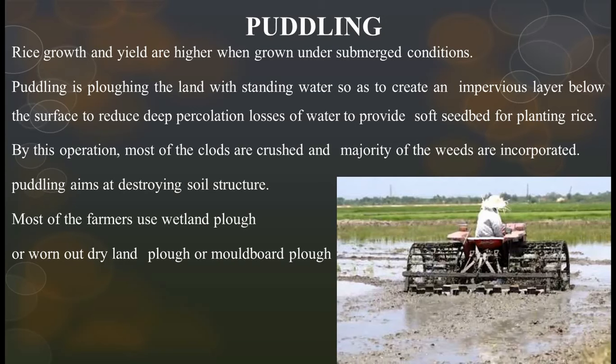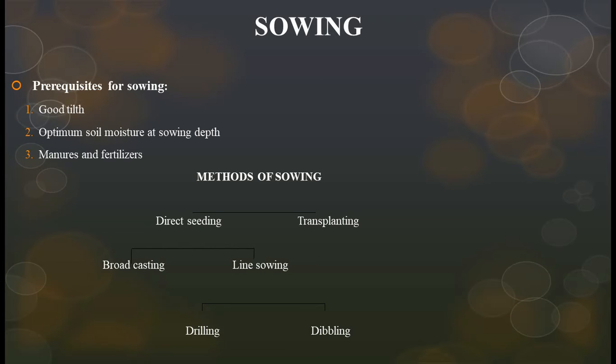Here also the same question arises, as I said previously: which of the following is not the objective of puddling? These options are given, and most of the farmers use wetland ploughs, worn-out dryland ploughs or wallboard ploughs. Puddling aims at destroying soil structure. Here these are the major objectives, and in this one objective is reversed and becomes opposite. A single word must be opposite. We have to find that word.